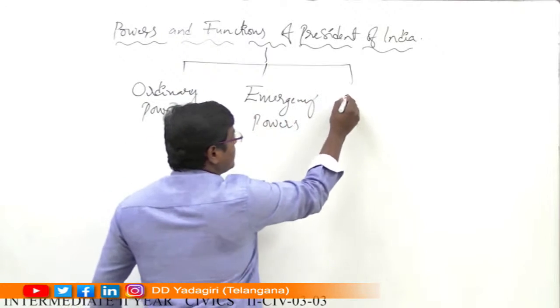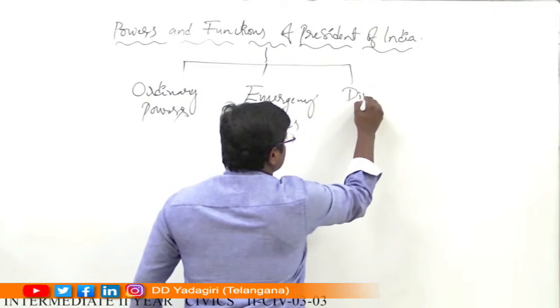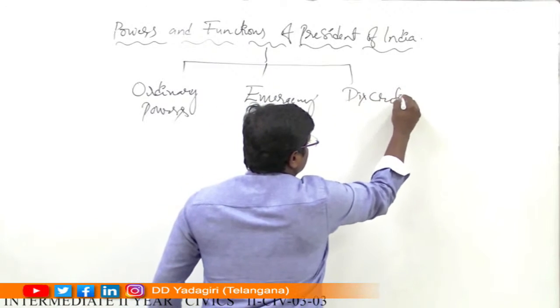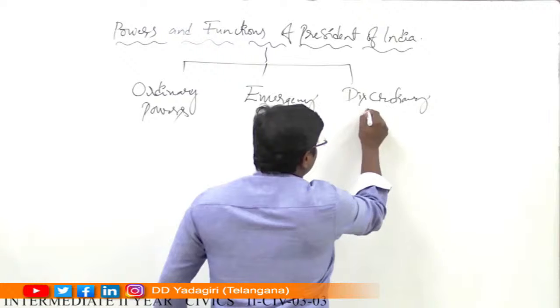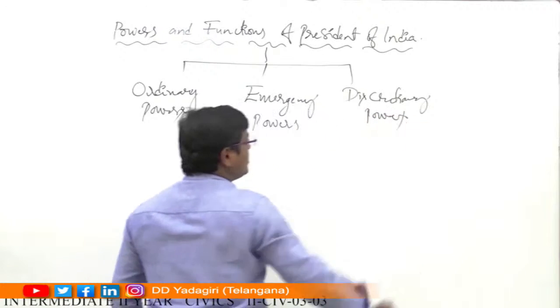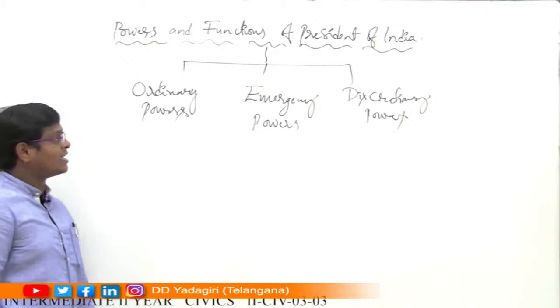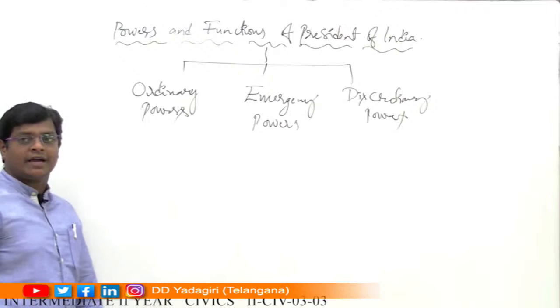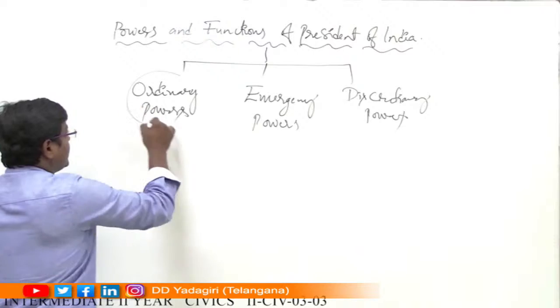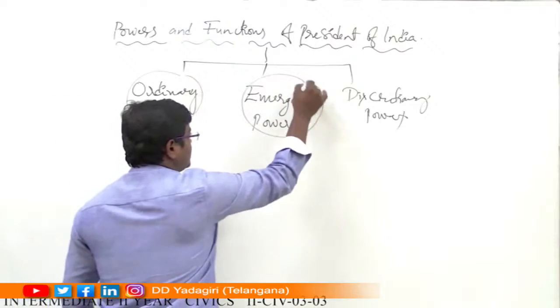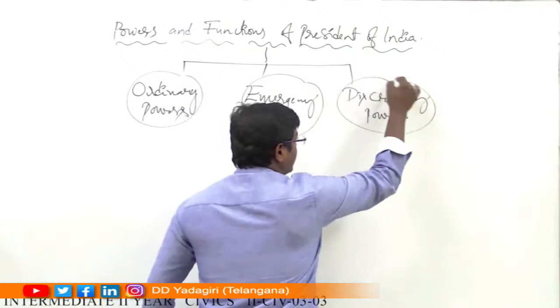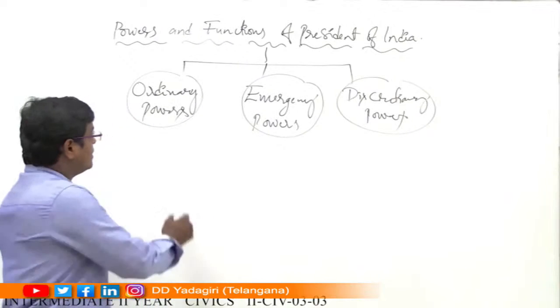And the third one is discretionary powers. So keep in mind, all of you, the powers and functions of the President of India are classified into three different categories: ordinary powers, emergency powers, and finally discretionary powers.